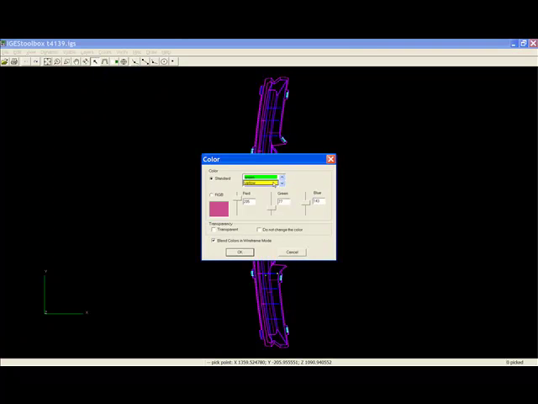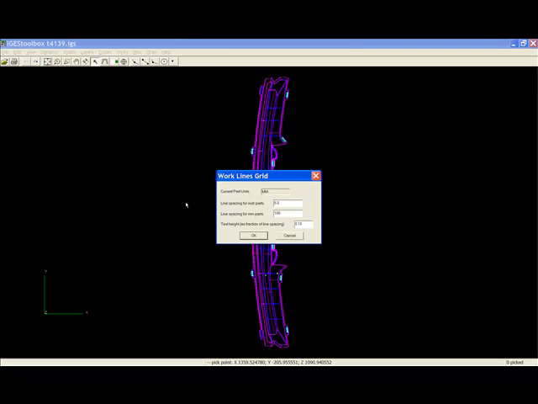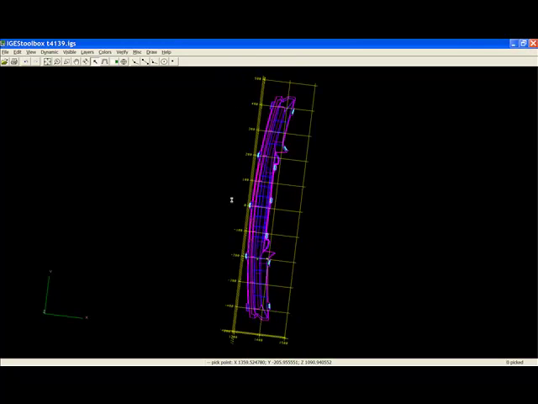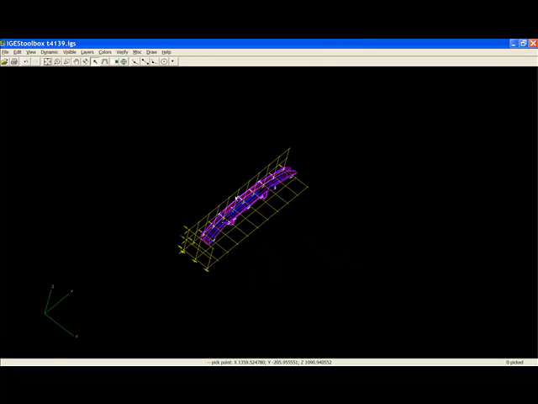So I've made these body lines yellow and I've put them on layer 100. Here are my body lines in 3D.